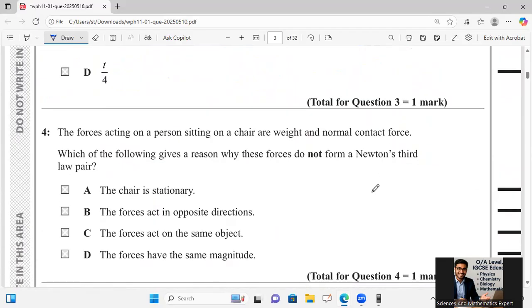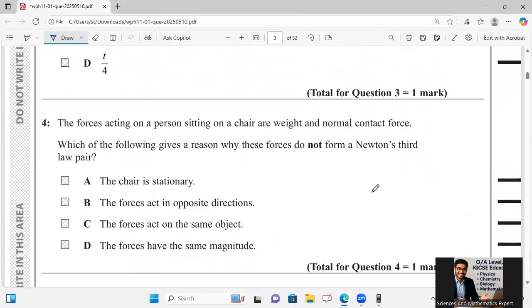In every MCQ, I'm trying to give you the reason behind why I'm choosing that option. The forces acting on a person sitting on a chair are weight and normal force. Someone is sitting on the chair, his weight is acting downward, and normal force R is acting in the upward direction. Which of the following gives the reason why these forces do not form a Newton's third law pair?